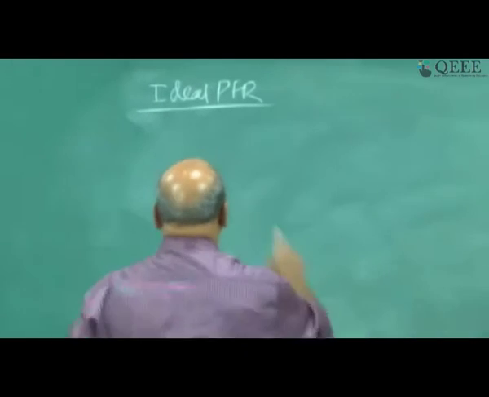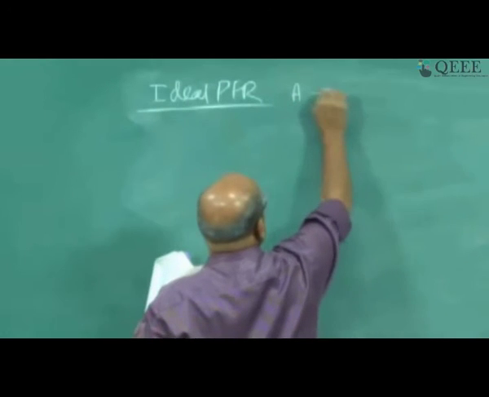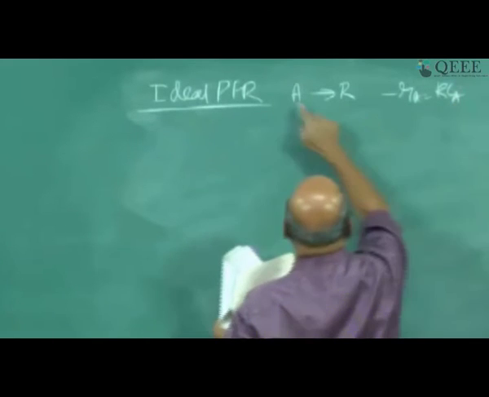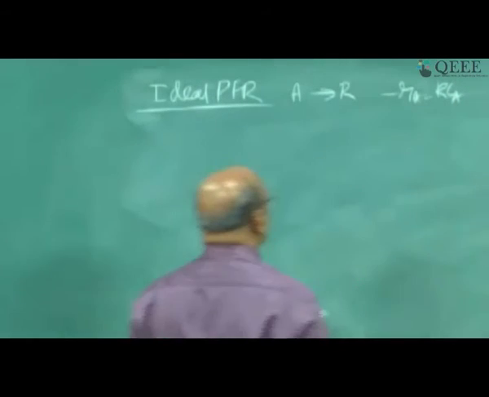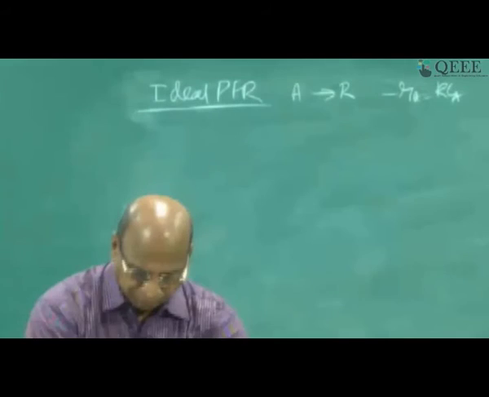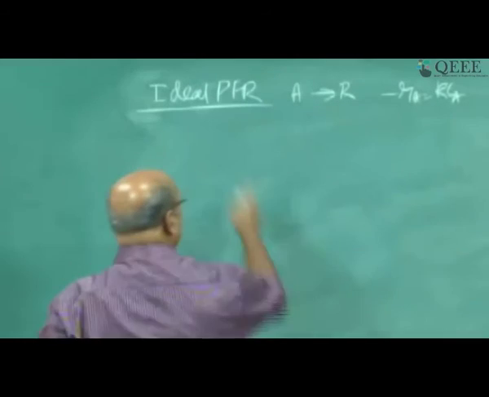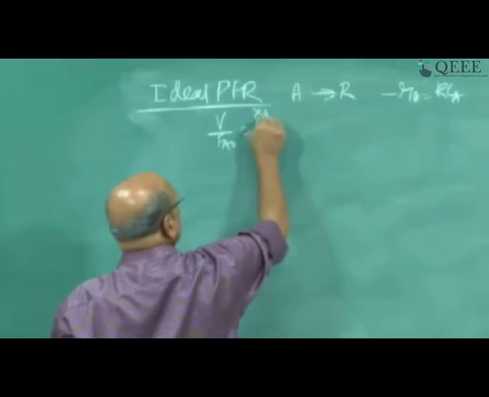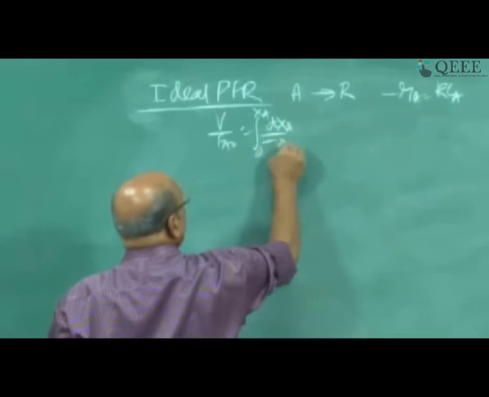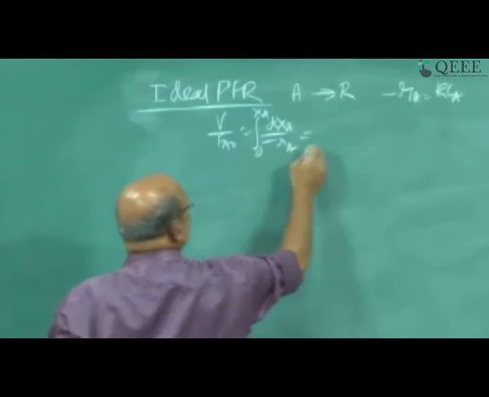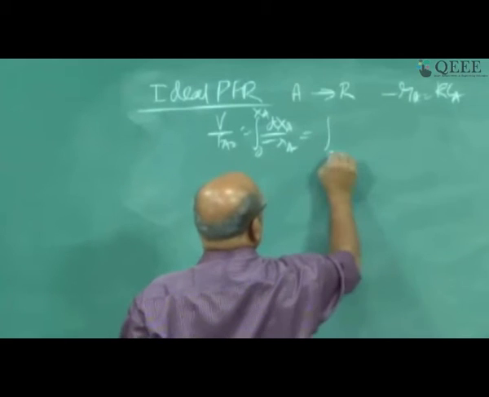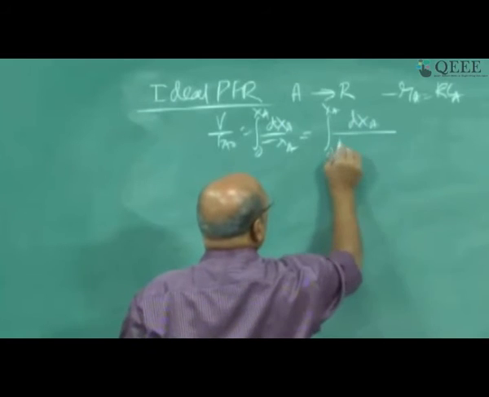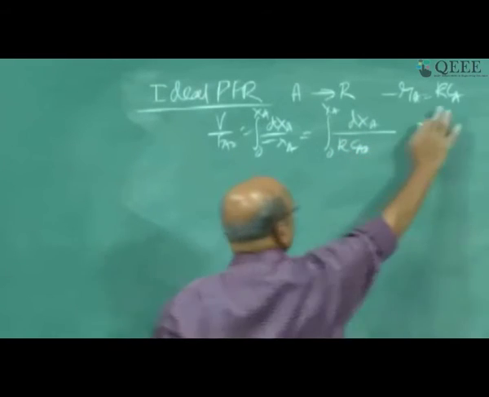By assuming ideal plug flow, if I have A going to R, a first order reaction where minus Ra equals k into Ca, 1 mole, there is no volume change and all that. I have the design expression for ideal plug flow as V by Fa naught equal to integral 0 to Xa dXa by minus Ra, where this minus Ra is nothing but the first order rate, k into Ca.